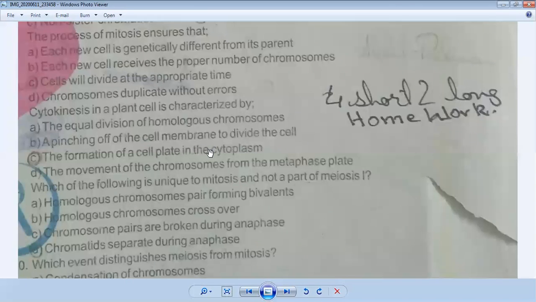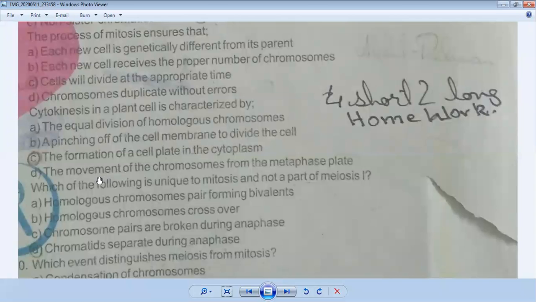If you keep in mind cytokinesis in plants, we have discussed that when the cytoplasm is divided in the plant cell, at that time a plant cell produces a plate in the center, and it is produced by vesicles. When these vesicles join, they make a cell plate. So the formation of a cell plate is responsible for the division of the cytoplasm. So the correct option is number C.